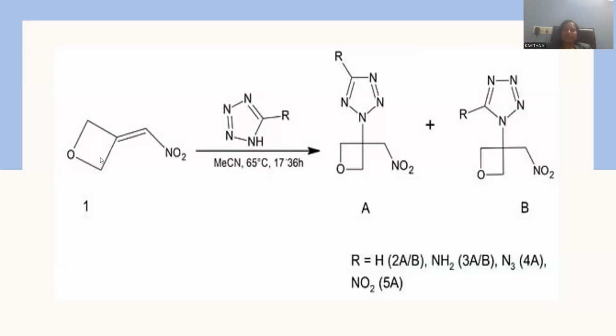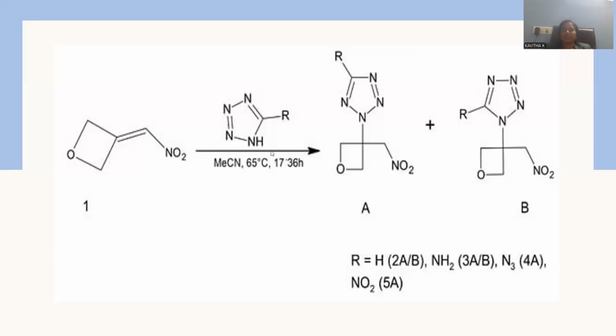And another 4-member ring system, oxetane, was taken, and here is the olefinic double bond at position number 3. If this molecule is treated with tetrazole, a 5-member heterocycle with 4 nitrogen heteroatoms within the ring system, that is more reactive in nature and has a tendency to go for the addition reaction. The addition is carried out over the olefinic double bond, and one of the nitrogens will be added at this carbon atom, and the hydrogen present will be added at the other carbon atom. This is the way the addition reaction goes.